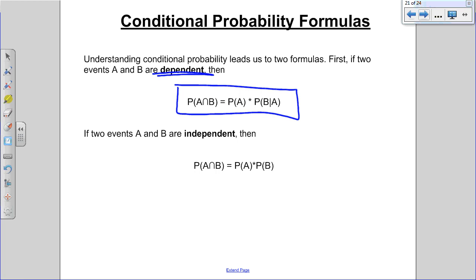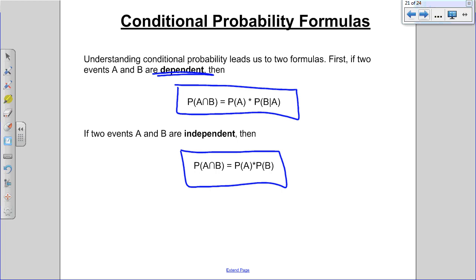Independent events, the formula of A and B happening is just the probability that A happened times the probability that B happened. Any questions with those formulas?